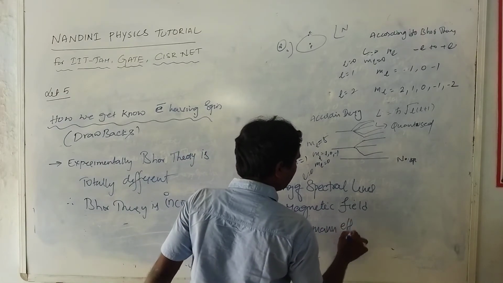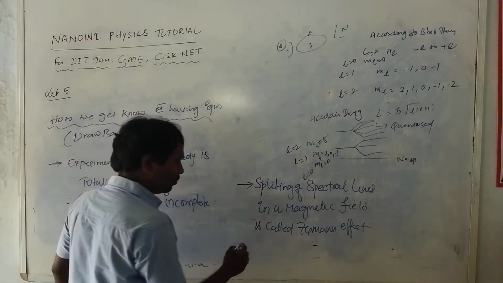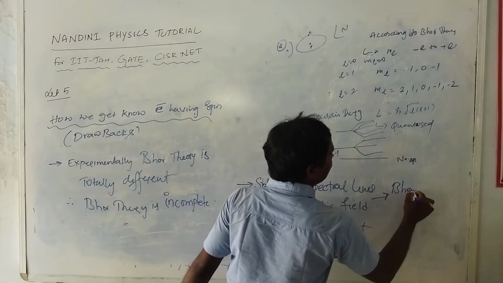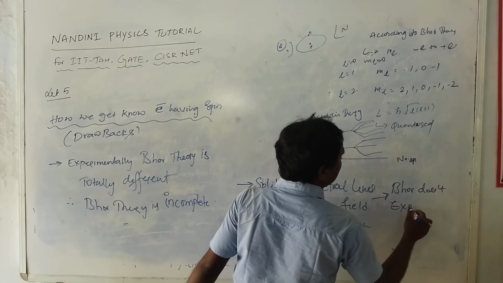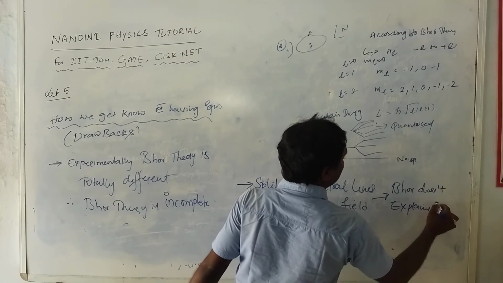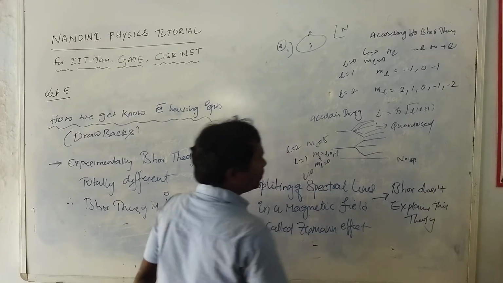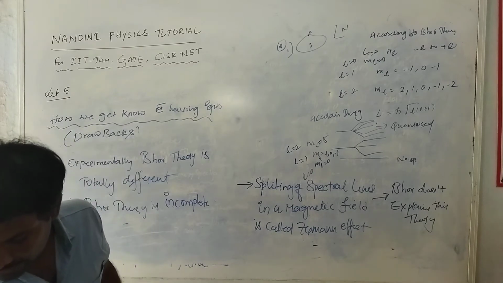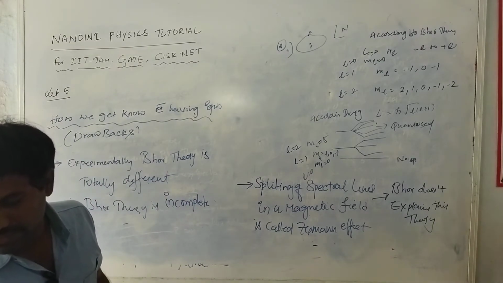Bohr theory cannot explain this Zeeman effect either. Bohr does not explain this theory.